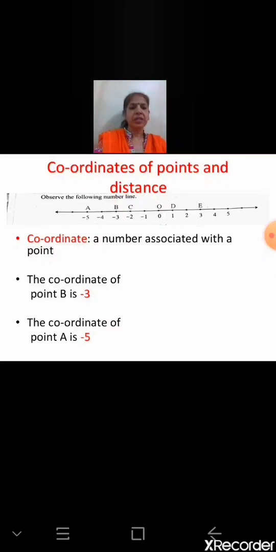Like now we are told about social distancing. We have to stand at a distance of 1 meter or 1.5 meters. So this is distance, the word distancing. We have to stand this many units away, 1 meter away. Similarly, coordinates help us find the distance, that is, how many units the points are away from each other.